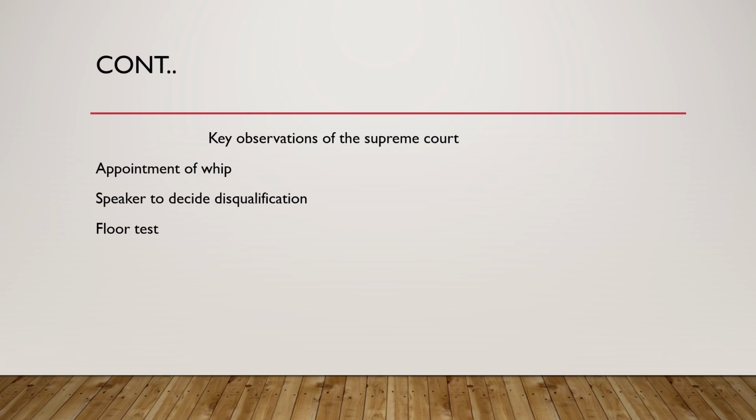The speaker decides disqualification, and we defined the whip in it. It may be a written order to members of a party in the house to abide by a certain direction, or a designated official of the party who is authorized to issue such a direction.